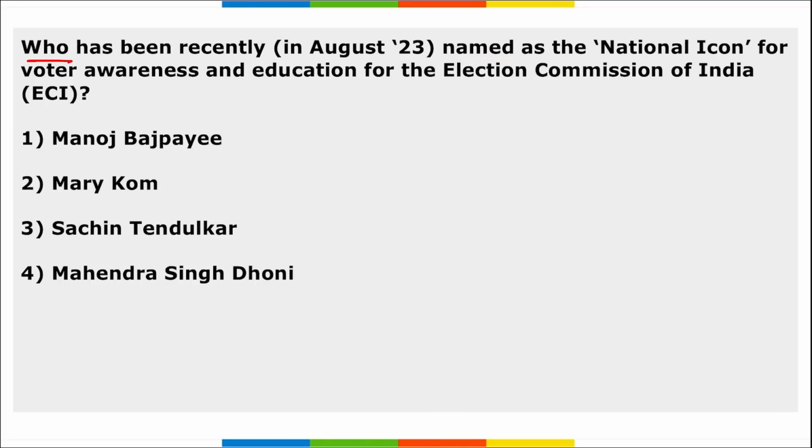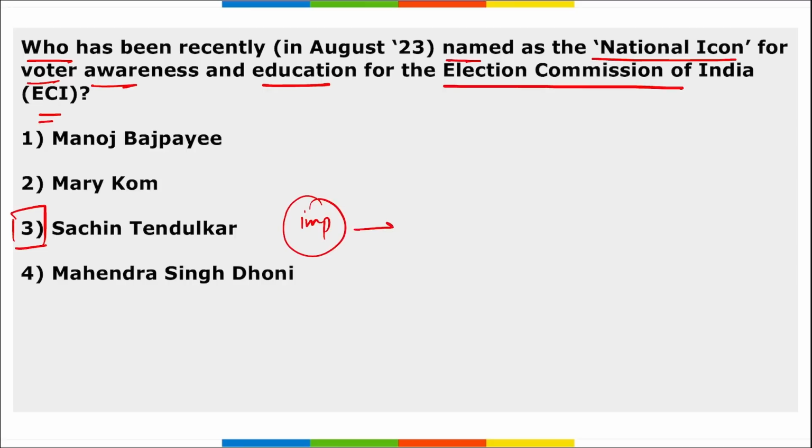Next, who has recently been named as the national icon for voter awareness and education for the Election Commission of India? He will be Sachin Tendulkar. Important question. He has been named as the national icon because he was such a famous cricketer. Every Indian knows about Sachin Tendulkar. So he was recently appointed as the national icon for the Election Commission of India.